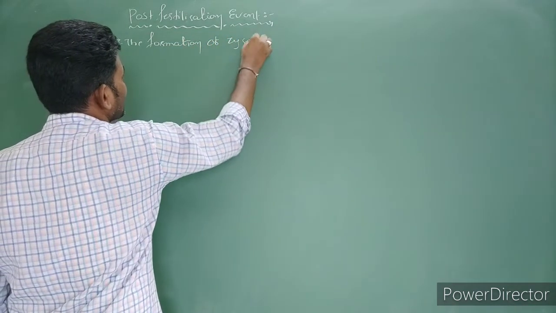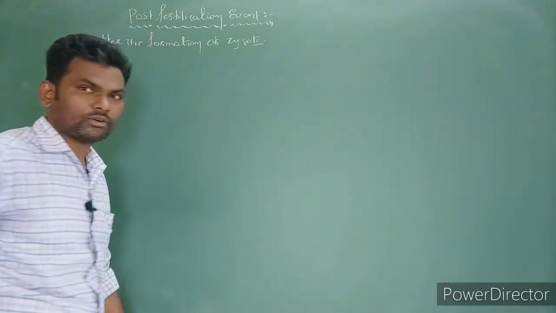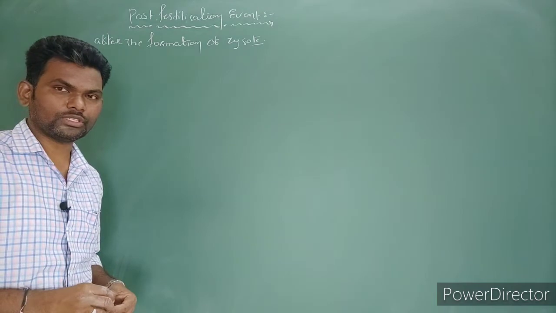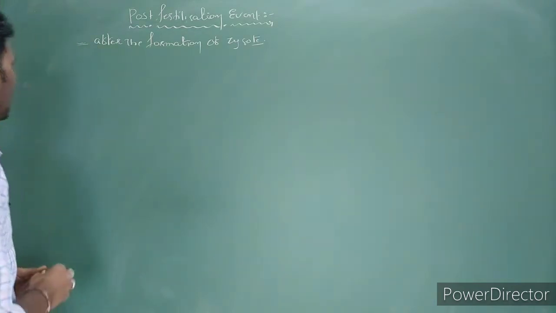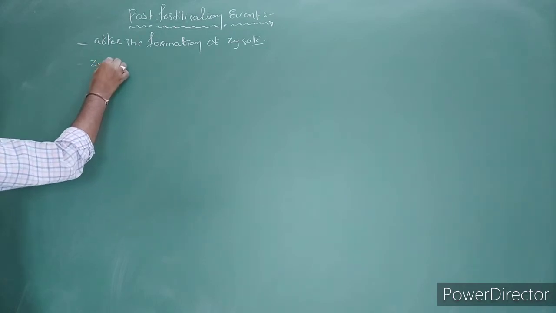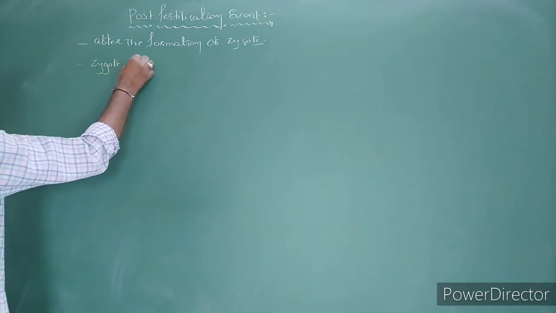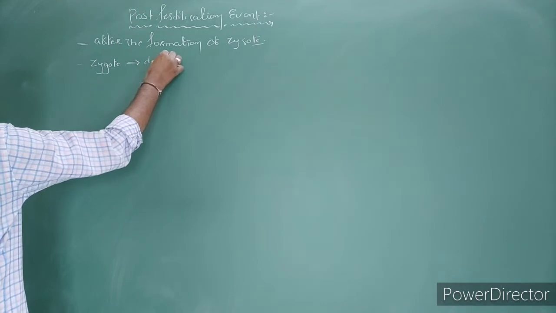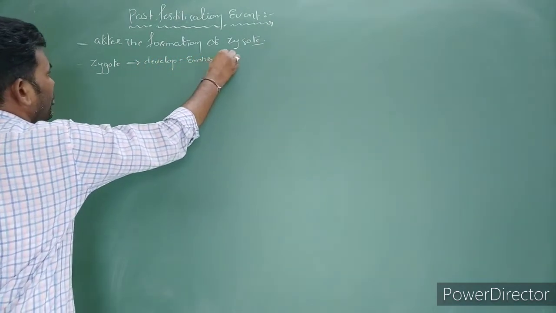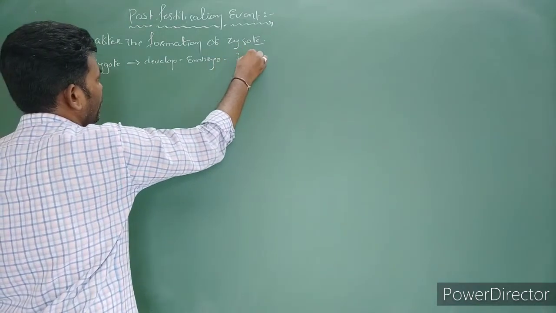So which changes occur after the formation of zygote? Such events we can call post-fertilization events. Generally, after formation of zygote, it develops into an embryo and then into one individual.